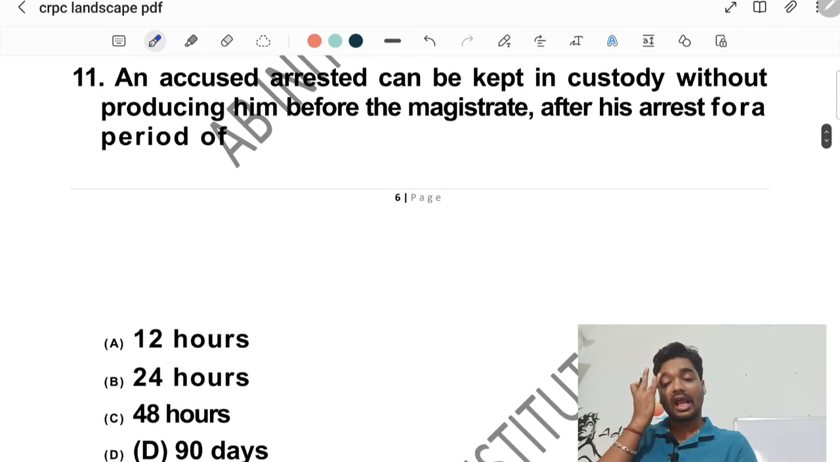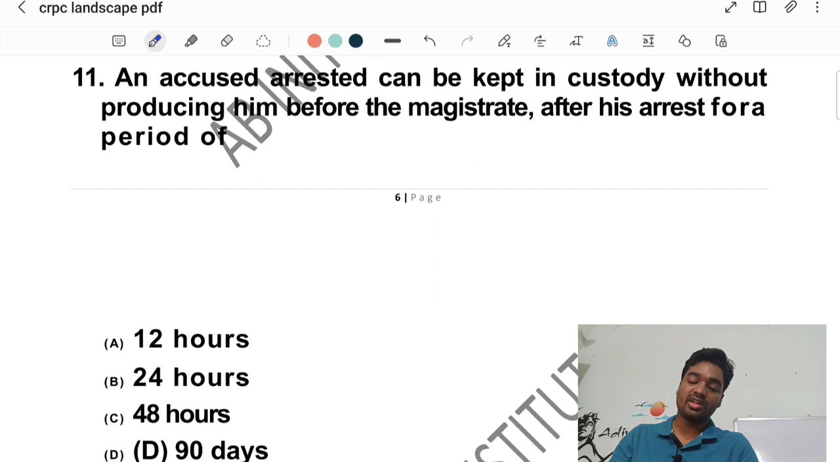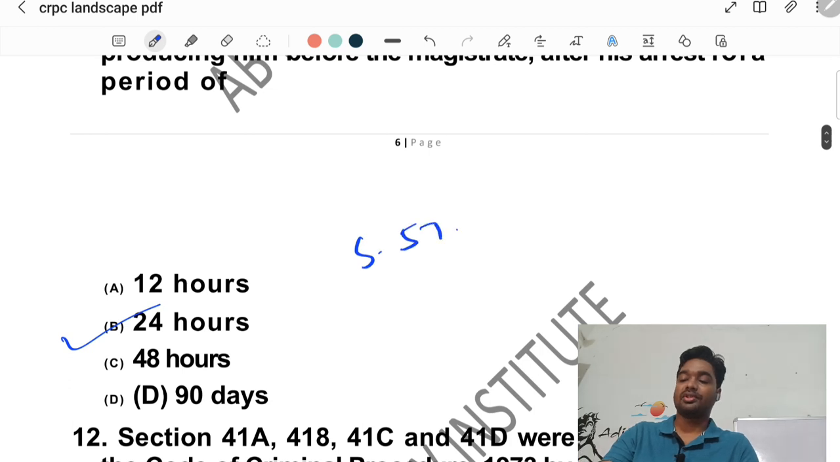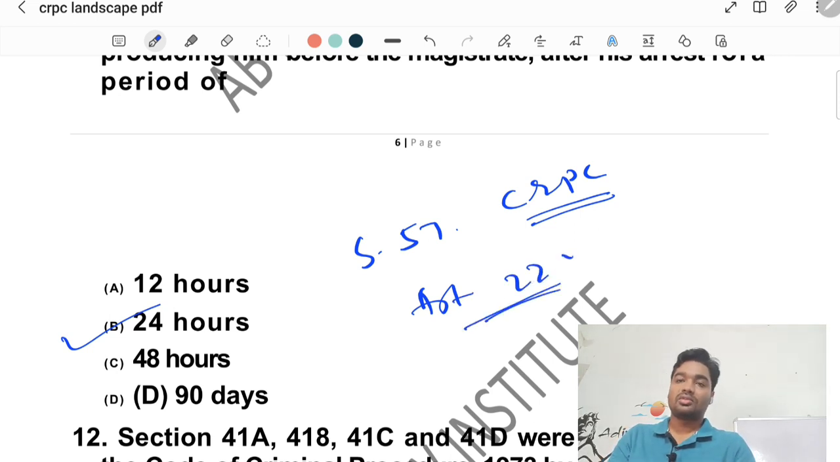Question 11. An accused arrested can be kept in custody without producing him before the magistrate after his arrest for a period of, the correct answer would be option B, that is 24 hours as per section 57 of CRPC. And we all know that article 22 also talks about the same thing.